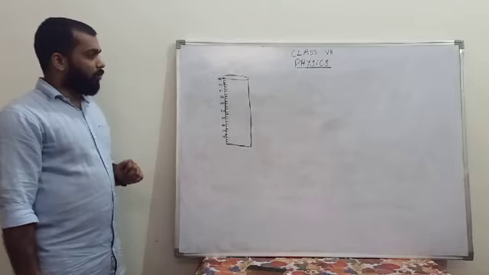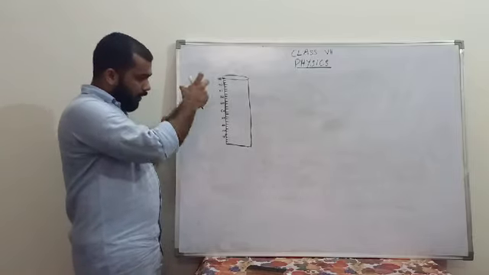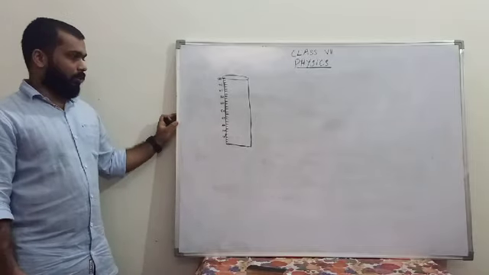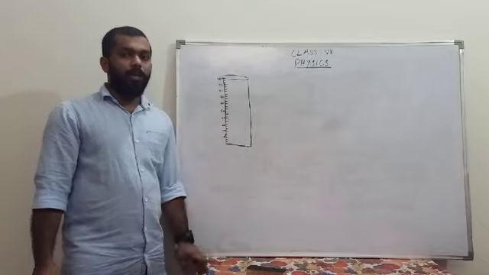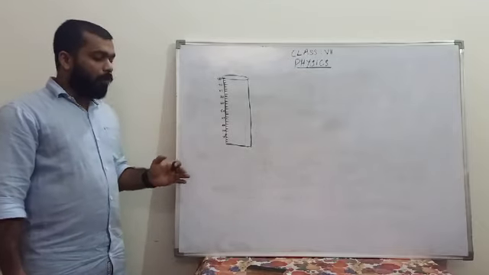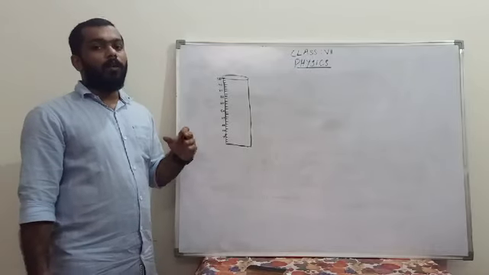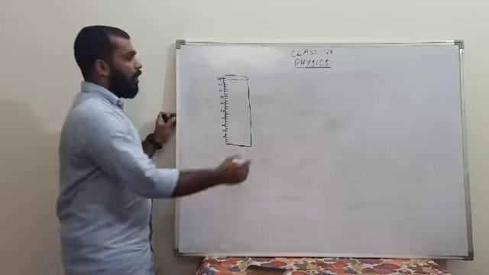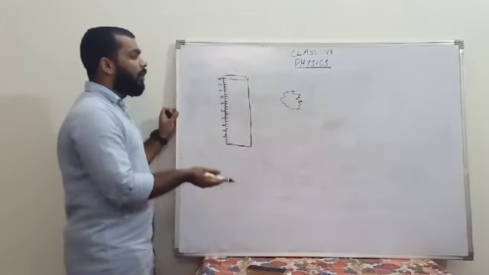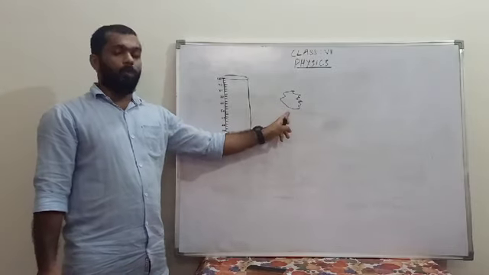Okay, now the next portion is about solids which are having a definite shape, where the quantities are already known. And the last portion of this section is how you are going to measure the volume of an irregular shape of solid. For example, you have an irregular shape of stone piece like this. How are you going to measure its volume?